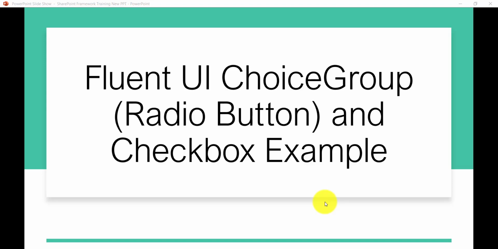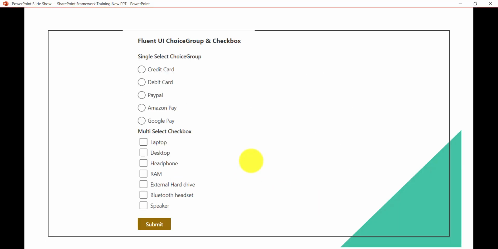In today's video, I will show you how we can use the Fluent UI choice group, which is known as the radio button, and then also we will see how we can use the same Fluent UI checkbox in our SPFx client-side web part. So we are going to create something like this.